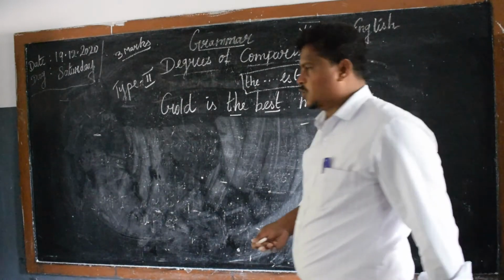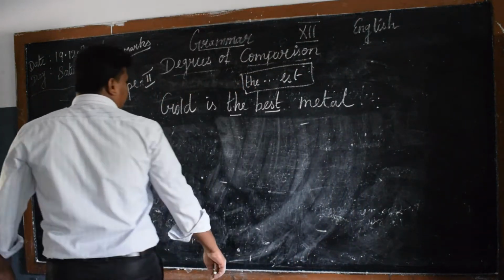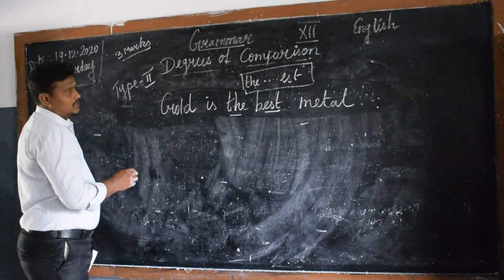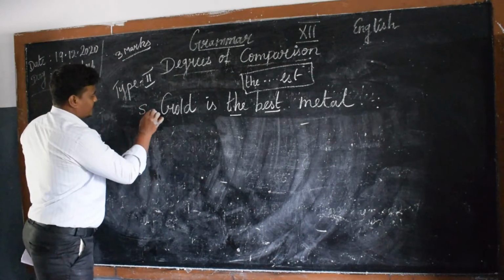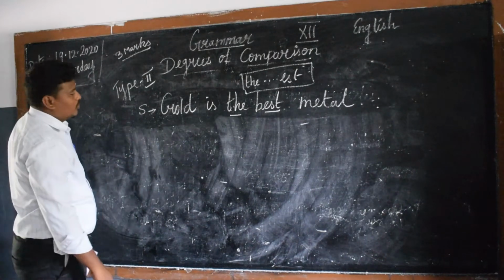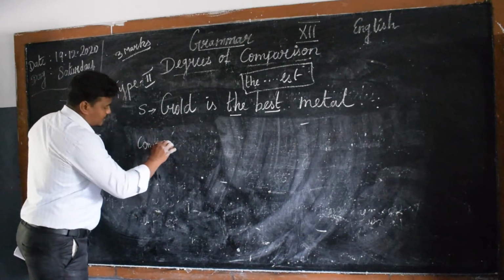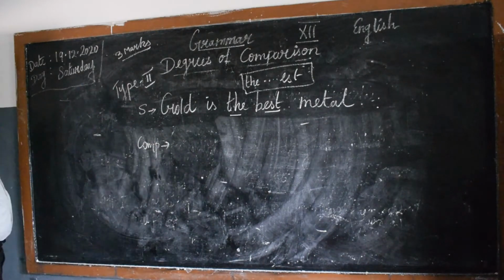So gold is the best metal, right? We have to find this one is superlative degree. Then we have to change into comparative degree here. Tell me, gold.